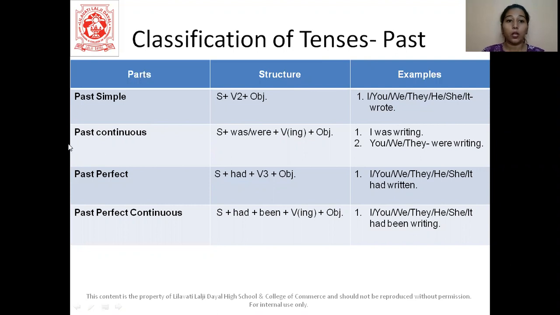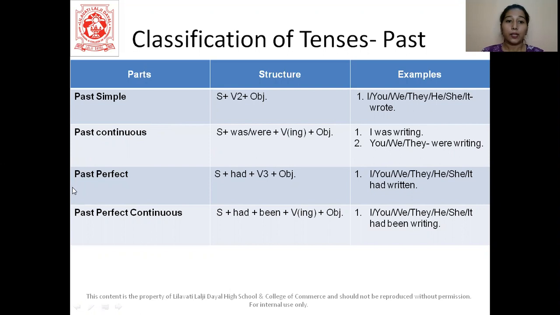Alright. Then continuous. I told you your verb will be in the ing form. Only your helping words are changing, which means was and were. In the present tense, we had is, am, are. In the past, we have was and were. Verb is in the ing form, same. We're not changing it. So, I was writing a book. You were writing a book. She was writing a book. They were writing a book.